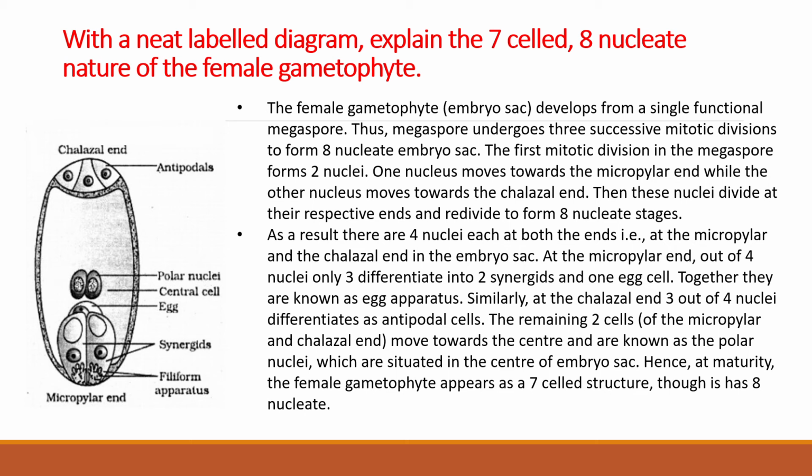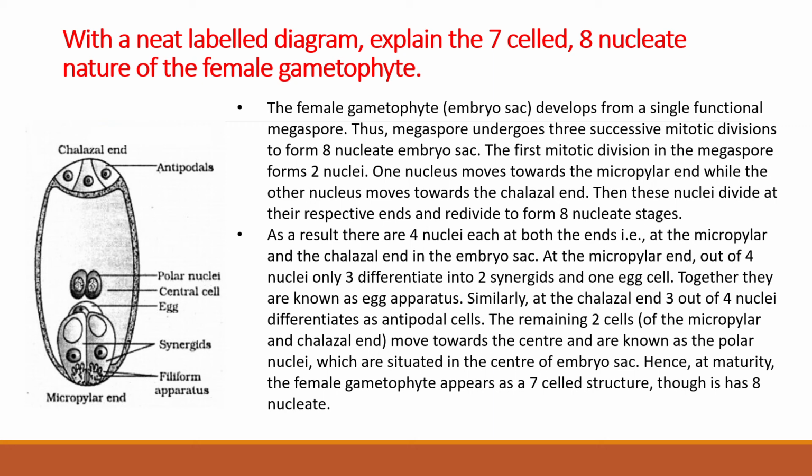and filiform apparatus. The female gametophyte, the embryo sac, develops from a single functional megaspore. The megaspore undergoes 3 successive mitotic divisions to form the 8-nucleate embryo sac. The first division in the megaspore forms 2 nuclei. One nucleus moves towards the micropylar end while the other moves towards the chalazal end. Then these nuclei divide at their respective ends, redividing to form the 8-nucleate stage.